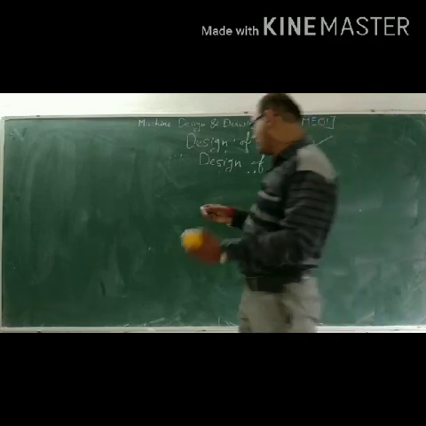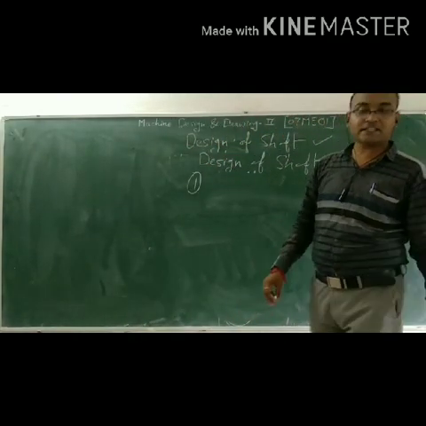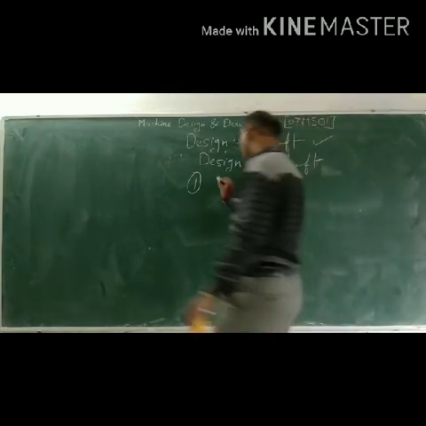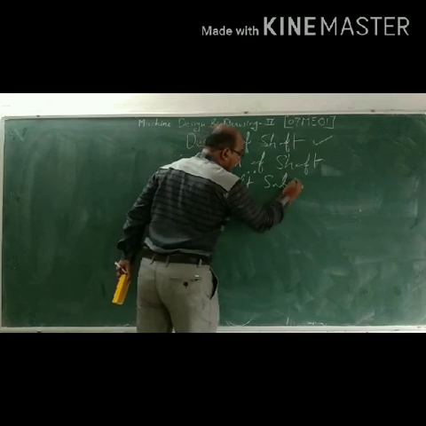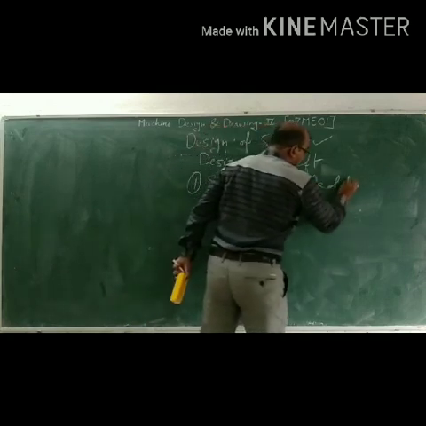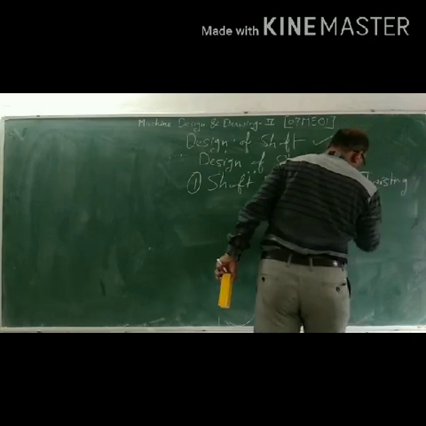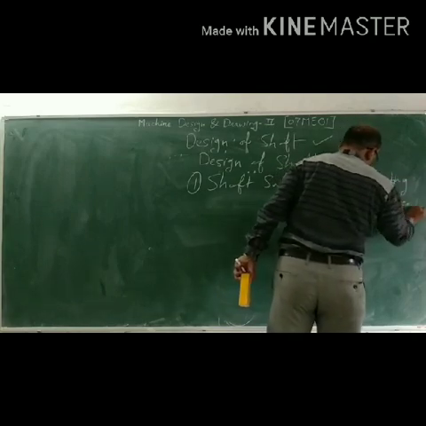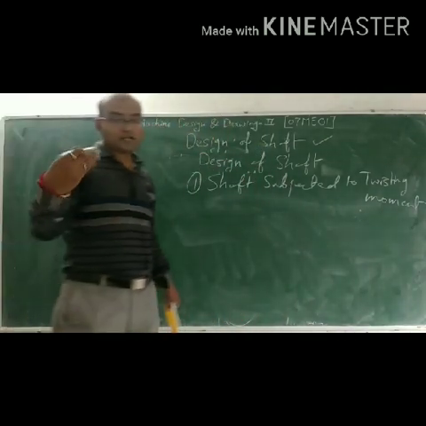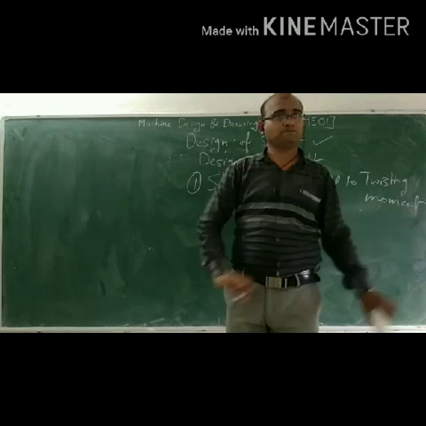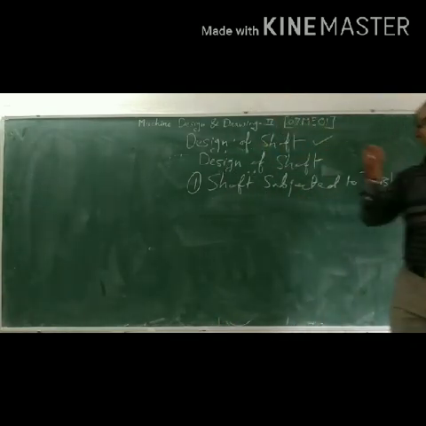Which ones? First one is the shaft subjected to twisting moment. Twisting moment, its another name is torque only. Means the first one is the shaft subjected to twisting moment or torque only.